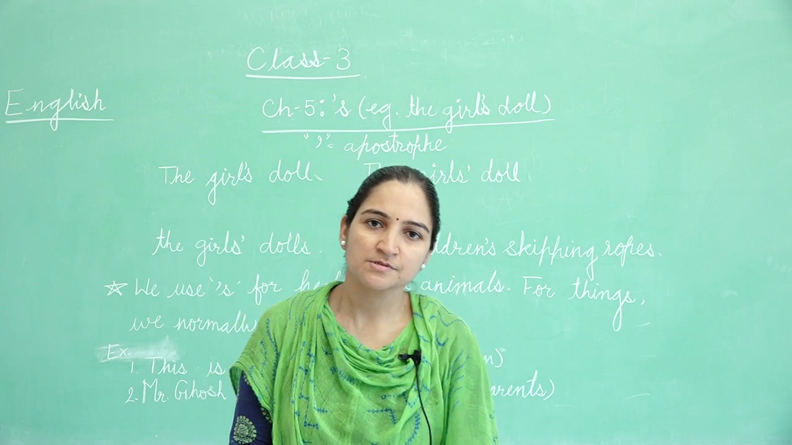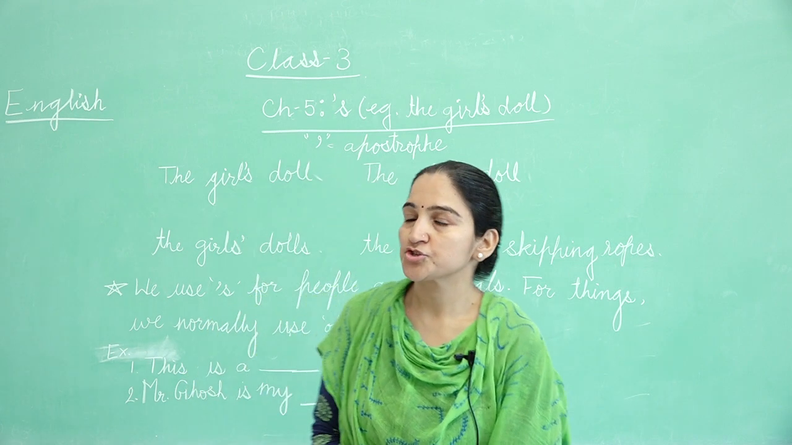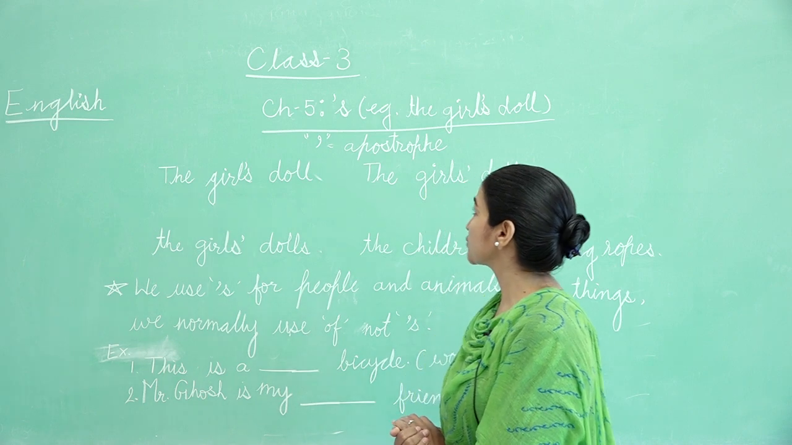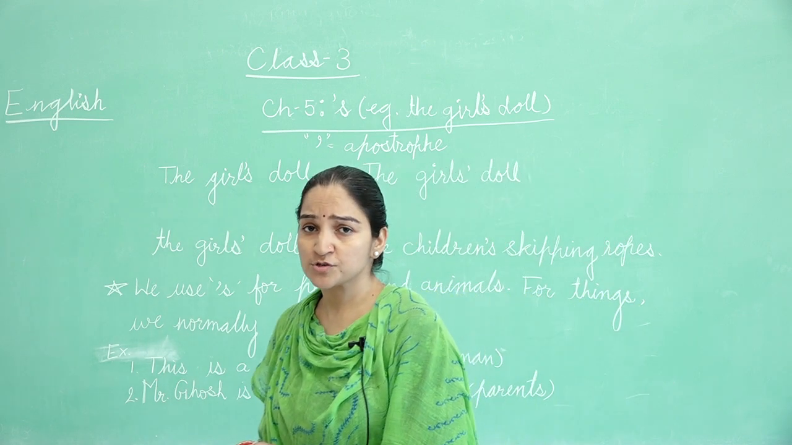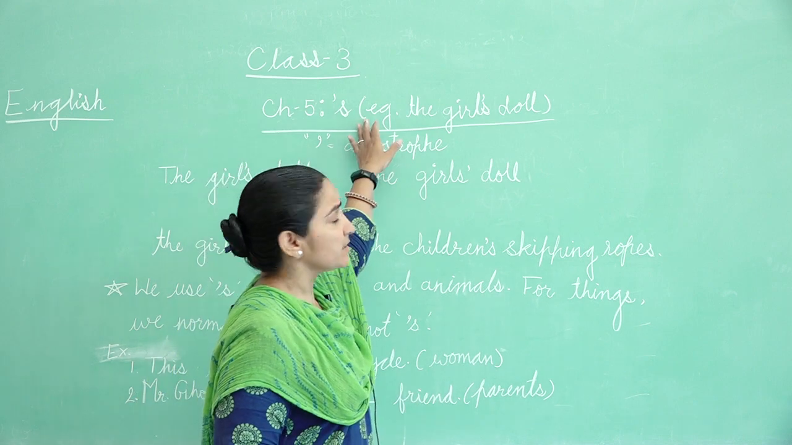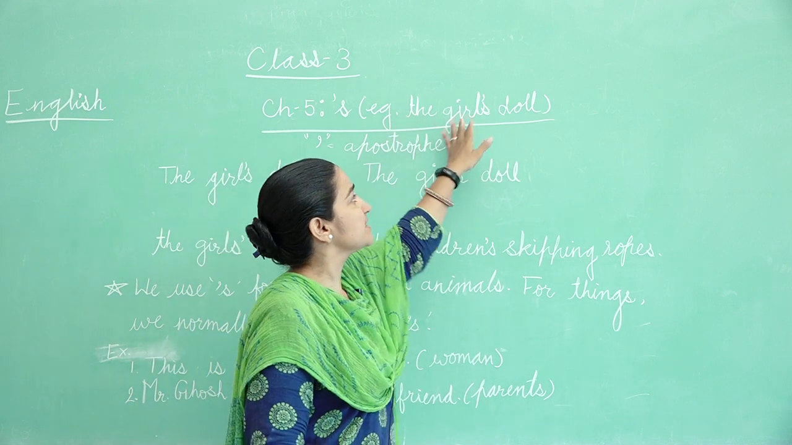Good morning, students. Today we will learn about chapter number 5, that is apostrophe S. Here an example is given to you: the girl's doll.